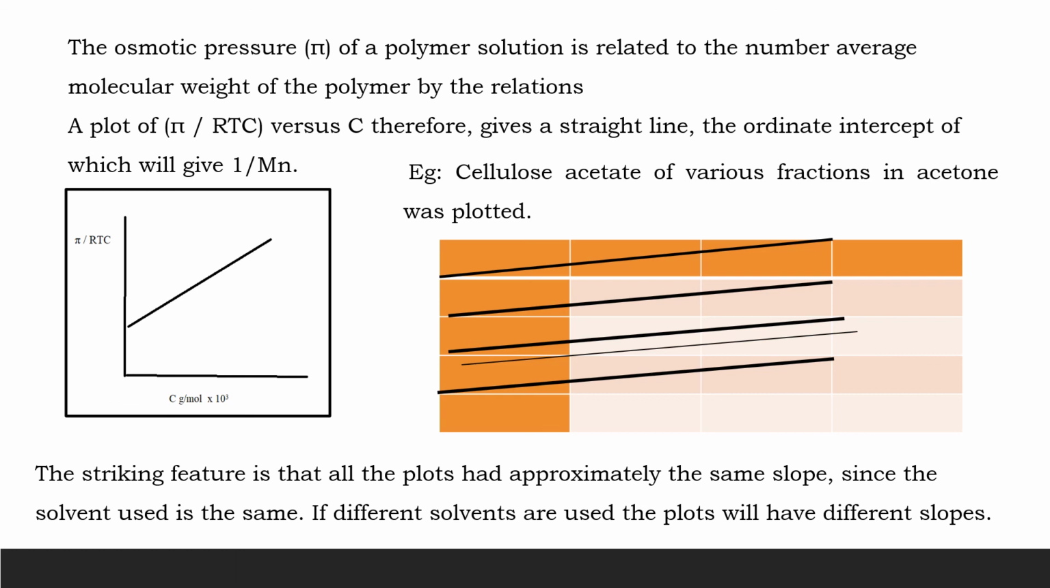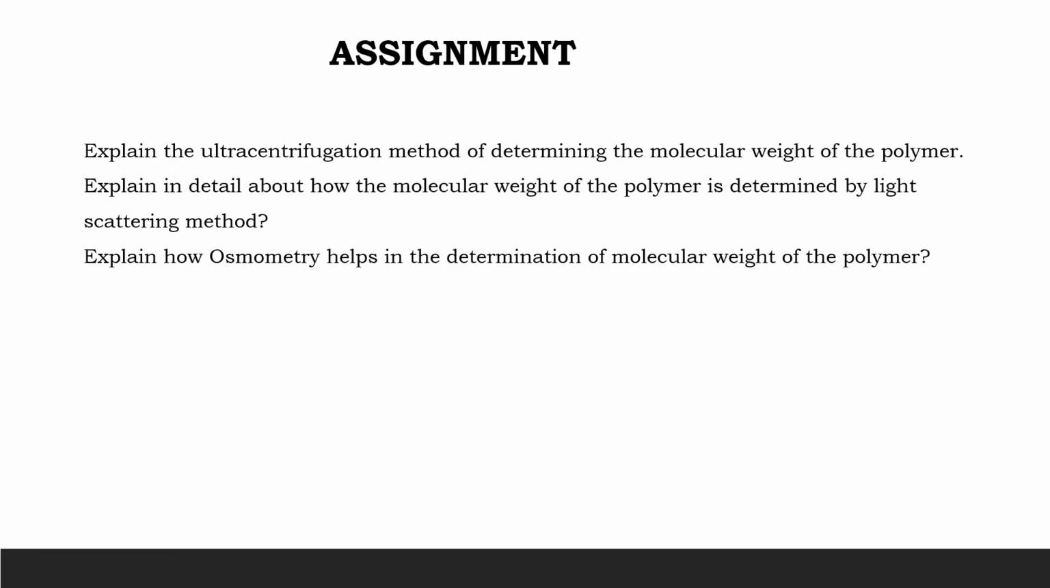For example, I have just given a plot where cellulose acetate of various fractions in acetone was plotted. The striking feature is that all the plots had approximately the same slope since the solvent used is the same. If different solvents are used, the plots will have different slopes. Now here certain questions have been given as the assignment, and try to go through this and find the answers. Thank you.